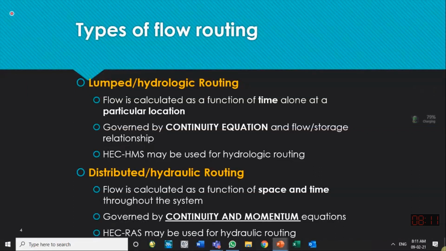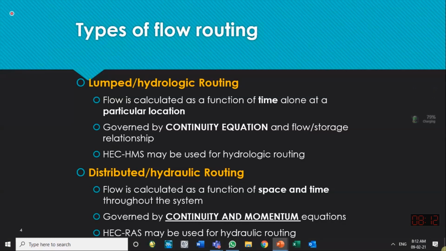If I have defined the channel shape at 10 locations downstream, then at all the locations, distributed routing will tell me the shape of the hydrograph, the maximum flow, that is the peak flow, and the time of its reaching.